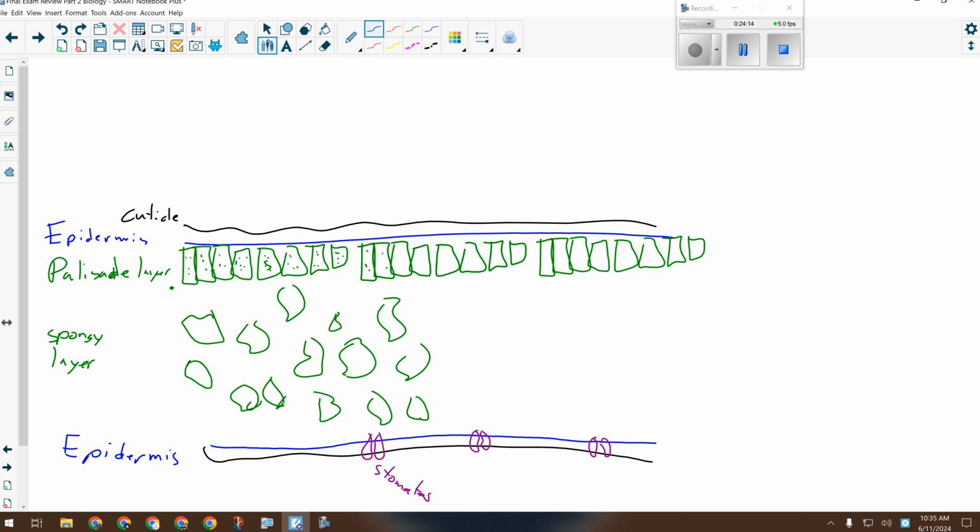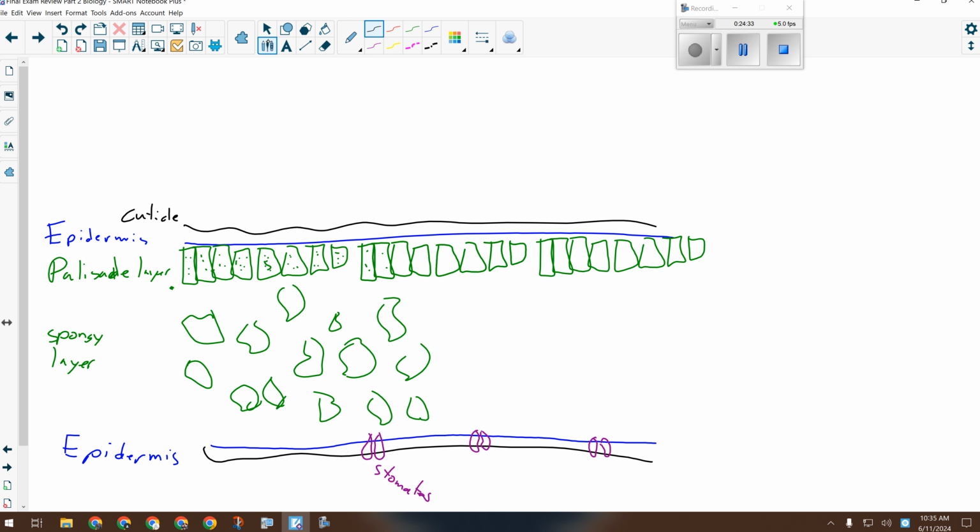Going from the top, below the upper epidermis is the palisade layer. Those are those rectangular or column-like cells that can pack really tightly together and have lots and lots of chloroplasts in them. Okay, so their main job is obviously photosynthesis.